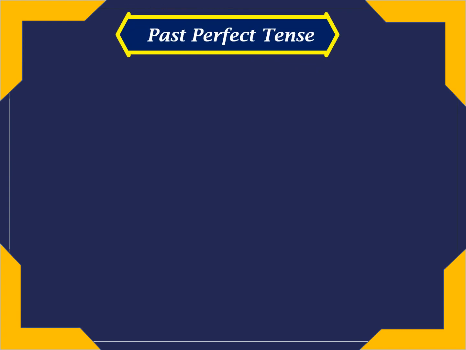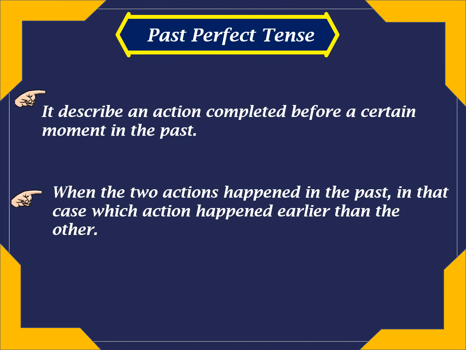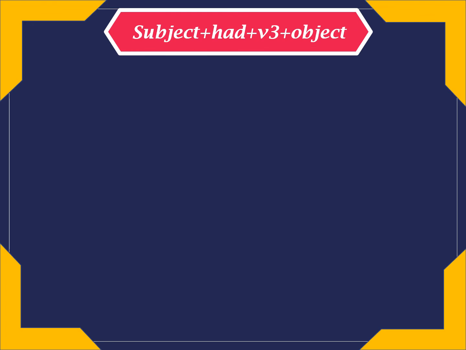Now let's take past perfect tense. It is used to describe an action completed before a certain moment in the past. When two actions happened in the past, in that case, which action happened earlier than the other? The structure of past perfect tense is subject, had, V3, that is past participle verb, and object.